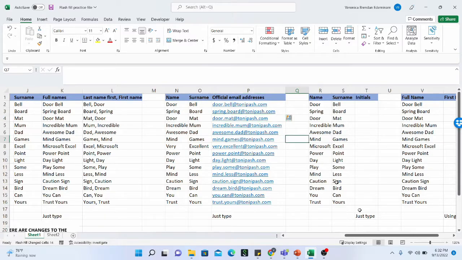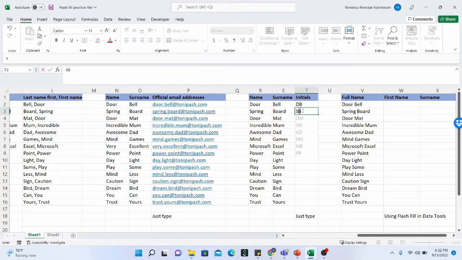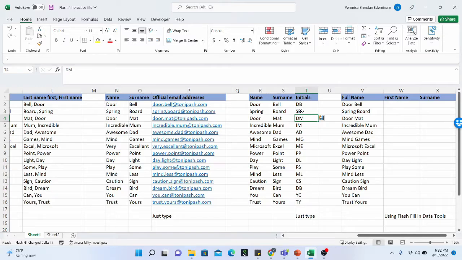This is incredible. So we go to the next example, which is just getting the initials of the first name and the surname of all the staff in the company. So I am just going to do DB, and for this one, of course, we just want to see if we want to type this, and Excel has also recognized a pattern for me, and I hit the enter button on my keyboard, and this is what I have.